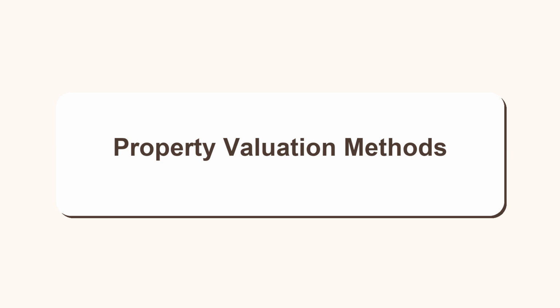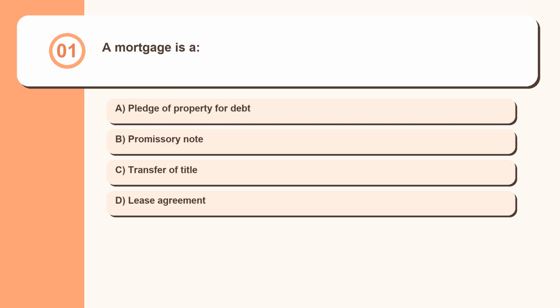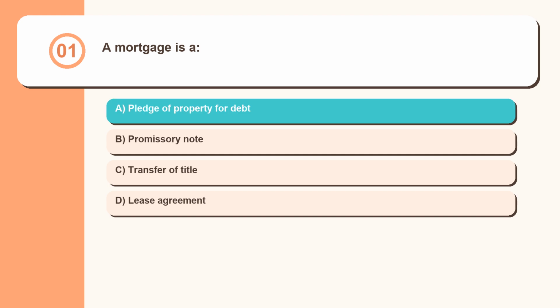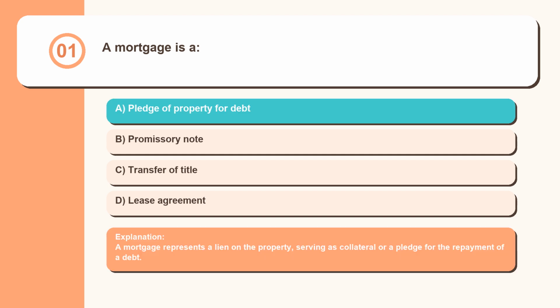Property valuation methods. Question 1. A mortgage is a pledge of property for debt, promissory note, transfer of title, lease agreement. A mortgage represents a lien on the property, serving as collateral or a pledge for the repayment of a debt.